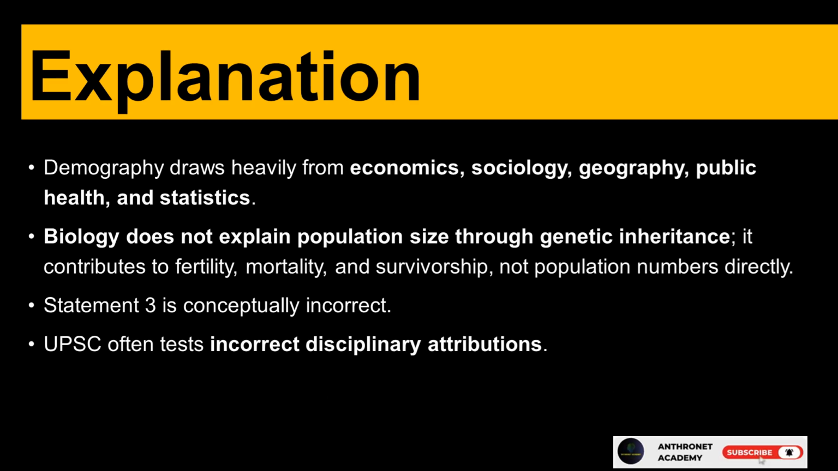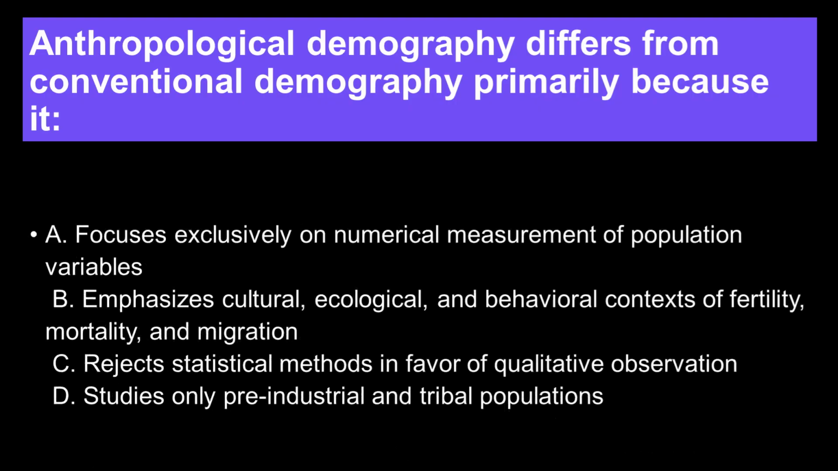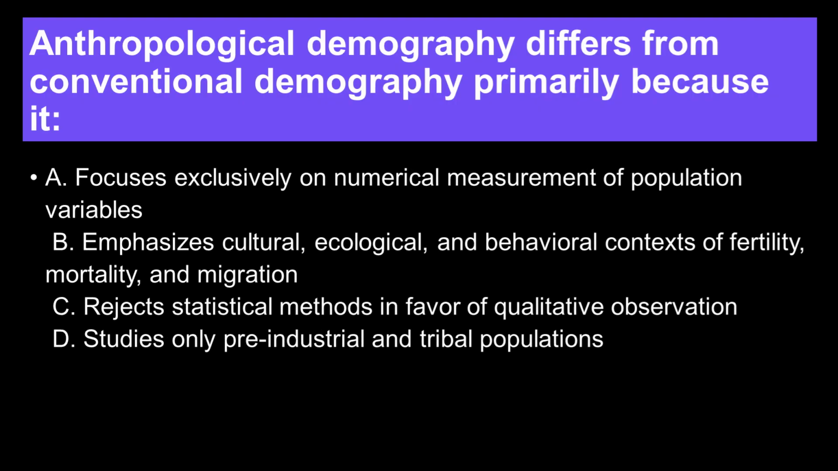Question 7. Anthropological demography differs from conventional demography primarily because it A. Focuses exclusively on numerical measurement of population variables. B. Emphasizes cultural, ecological, and behavioral contexts of fertility, mortality, and migration. C. Rejects statistical methods in favor of qualitative observation. D. Studies only pre-industrial and tribal populations. Correct answer, B.